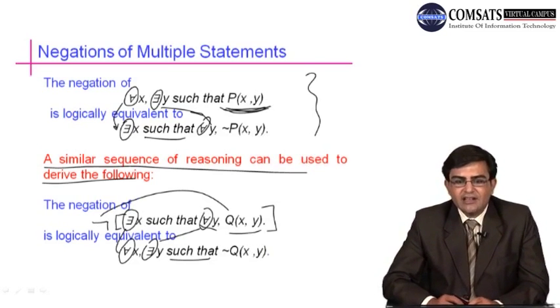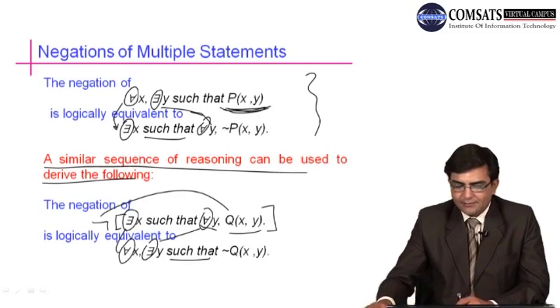So this is how we can negate the multiple quantified statements.